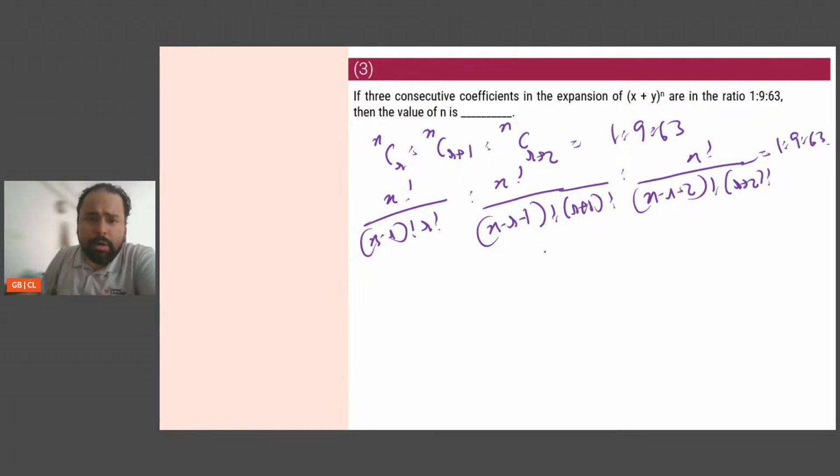Okay, now I want to make this into simplest terms. n factorial is common, so I can forget all of that. What is the other part which is common? I can say (n minus r minus 2) factorial is common and r factorial is common.